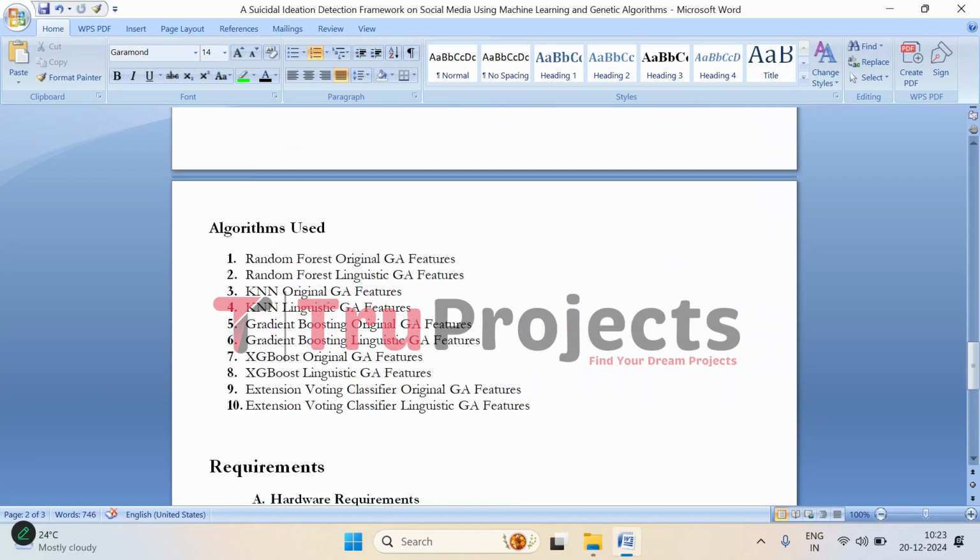Moving on to the algorithms used, these are the algorithms that are used to train the model so that it will be able to classify whether the post, that is a text, is suicidal or not. So here, if you observe, we have trained each model, such as the random forest model, with the original genetic algorithm features and the linguistic genetic algorithm features. Let us understand the difference between these.